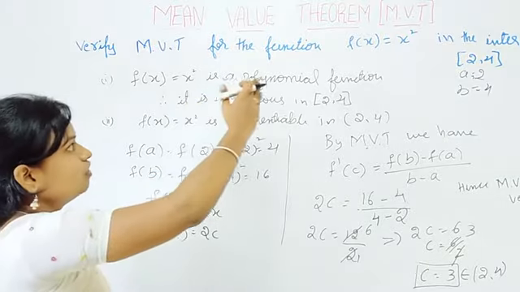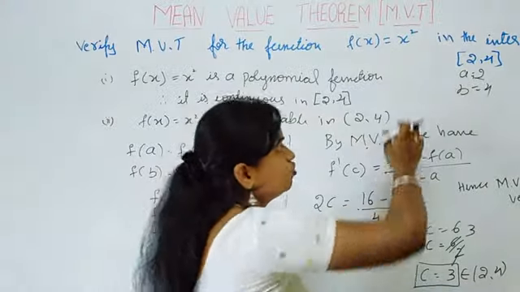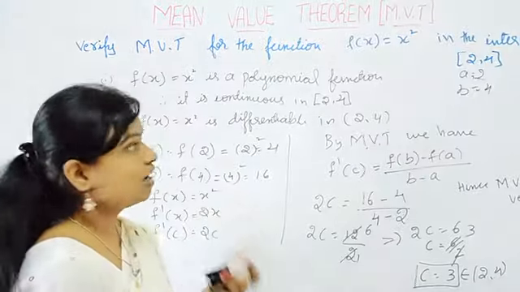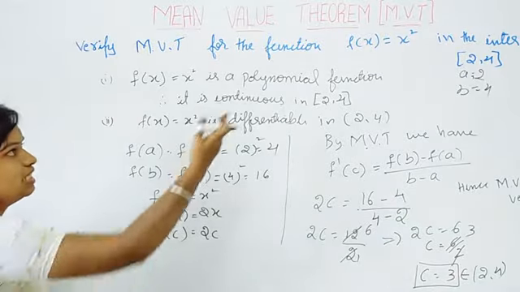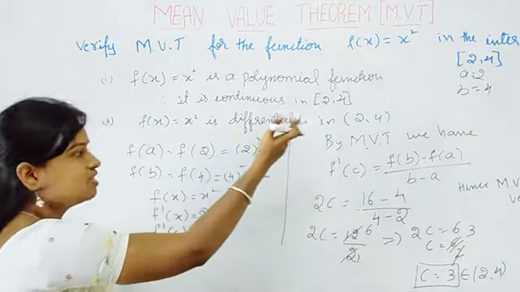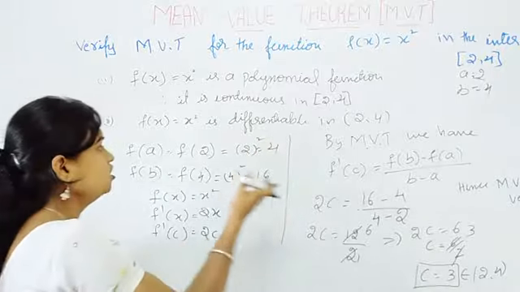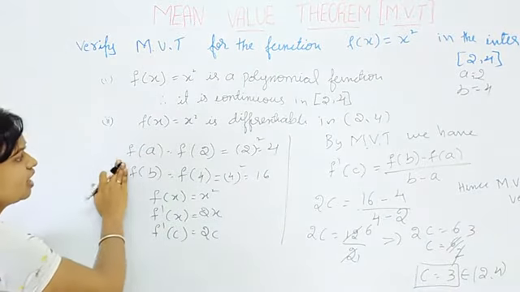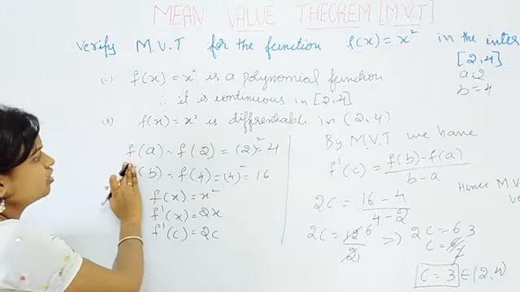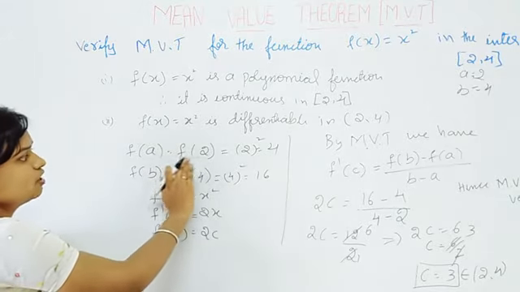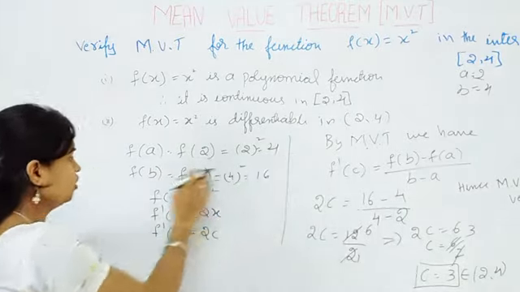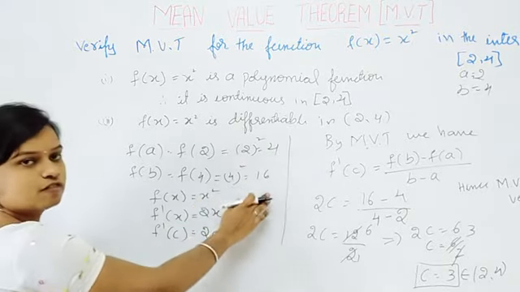Given that we have to verify the function f of x is equal to x square is applicable for mean value theorem. We have to verify, since it is a polynomial, it is continuous and it is also differentiable. So if I find the value f of a, f of 2 is 2 square, that is 4. F of b is f of 4, that is 4 square is 16.